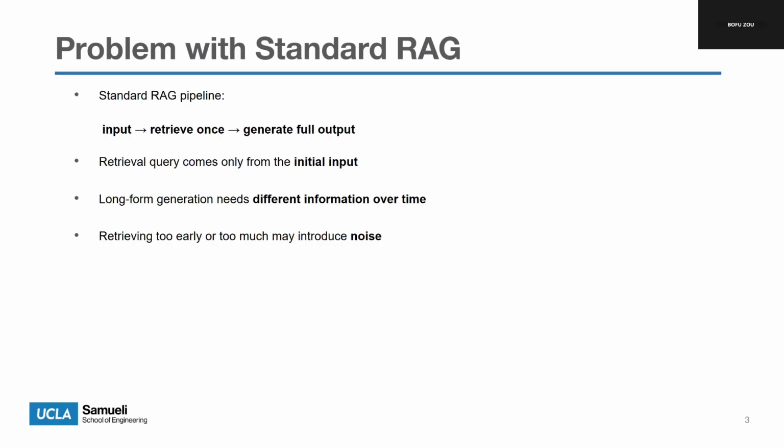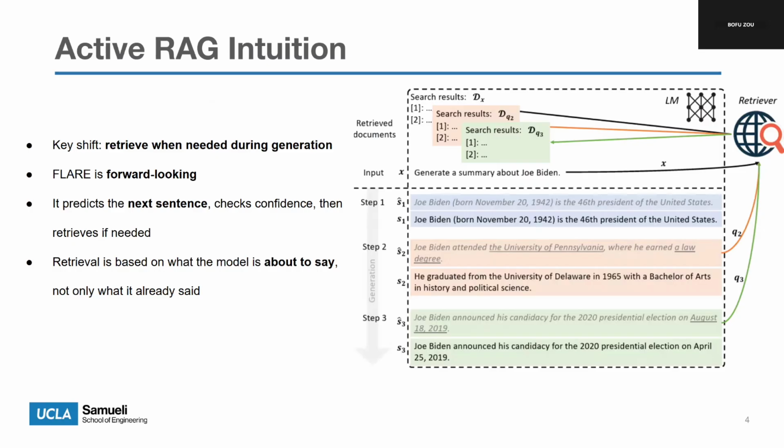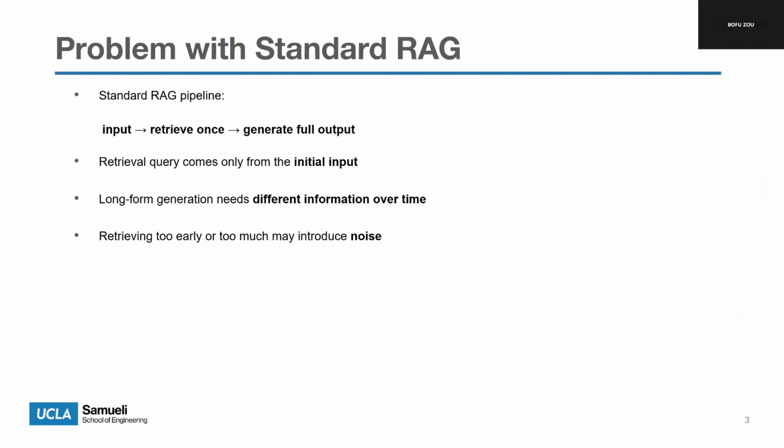The paper gives a very intuitive example. Let me switch to the next page. Suppose a prompt is generate a summary about Joe Biden. At the start, retrieving documents about Joe Biden may be enough to generate the first sentence, like who he is. But later, if the model wants to write about his education or the date he announced his presidential campaign, it may need additional, more specific information.